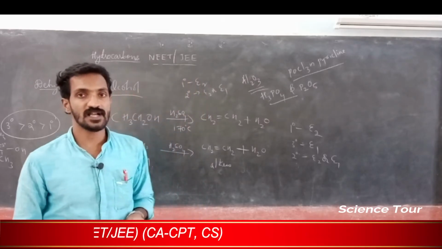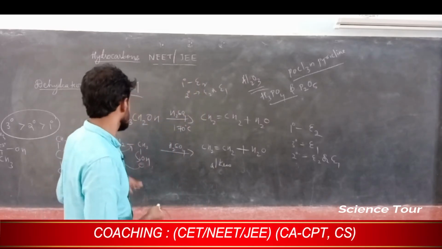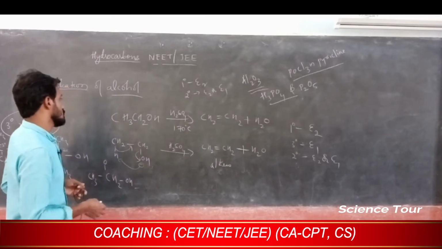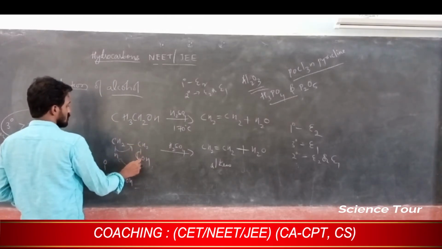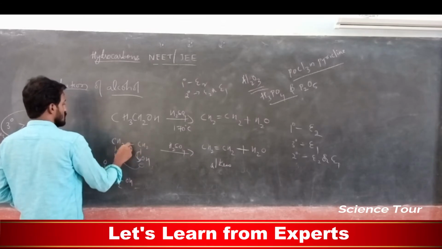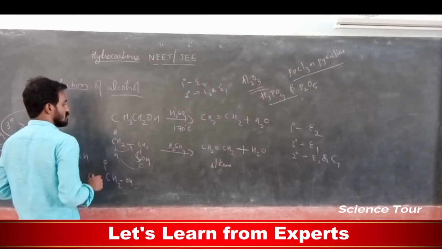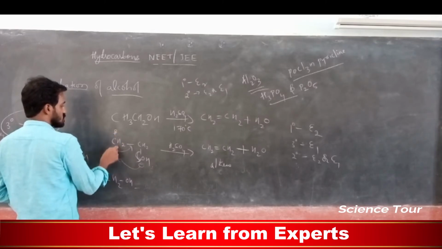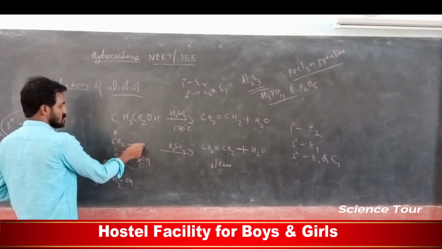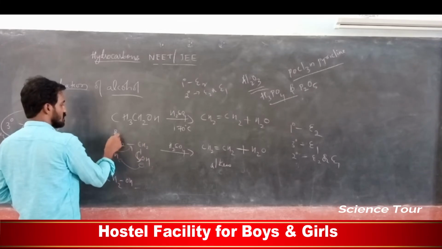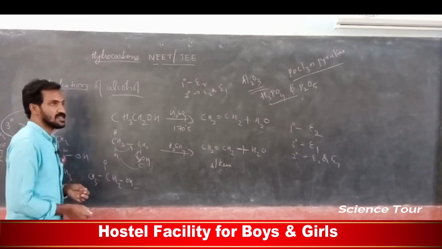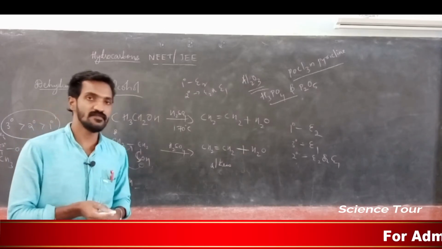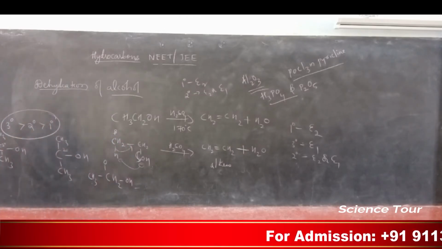E2 means you are eliminating from the beta carbon. See, this is actually an E2 elimination reaction. This is primary alcohol, because the OH is removed from the first carbon, and the next carbon is called the beta carbon. First carbon is alpha, next is beta. If we remove hydrogen from the beta carbon, then it is E2 elimination reaction.